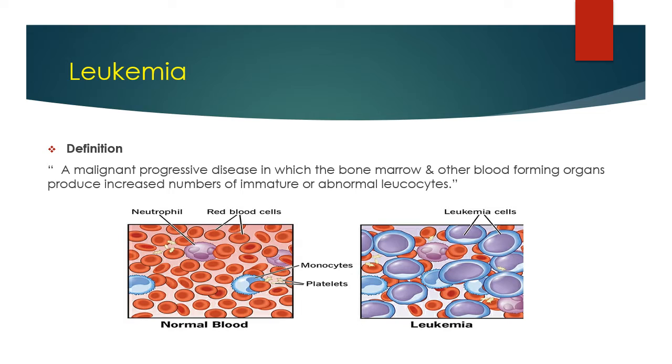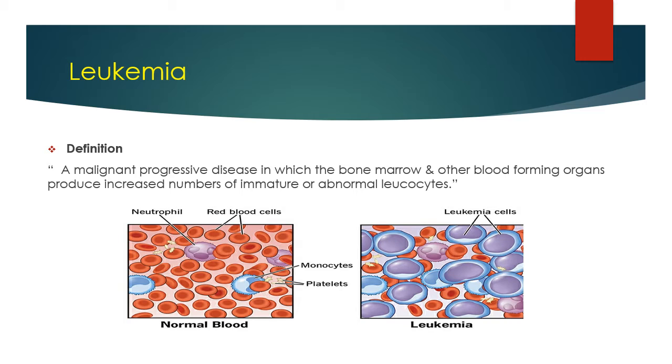When the number of immature or abnormal leukocytes increases, either the granulocytes, neutrophils, eosinophils, basophils, or the agranulocytes, it produces leukemia.